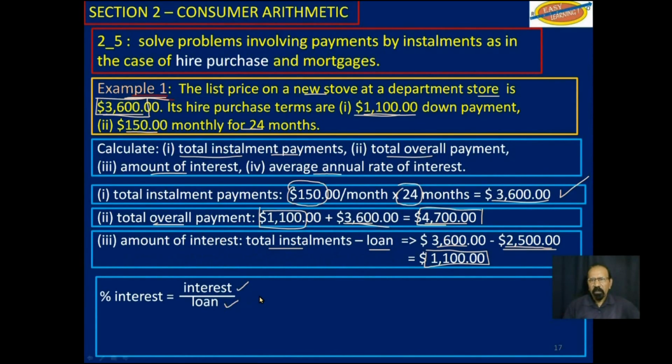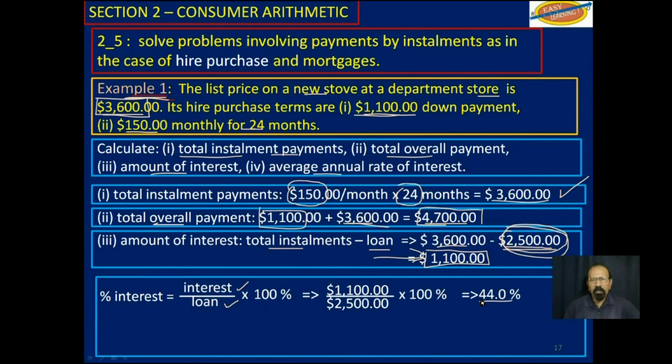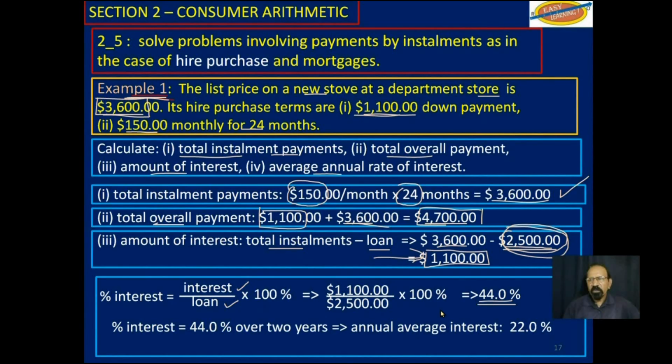Percentage of interest would be the interest itself over the loan. So that will be this interest here and this loan here, multiplied by 100%. And when you work that out, you get 44%. That's over a 2-year span. So you divide the 44% by 2 years, and you get 22% per year.